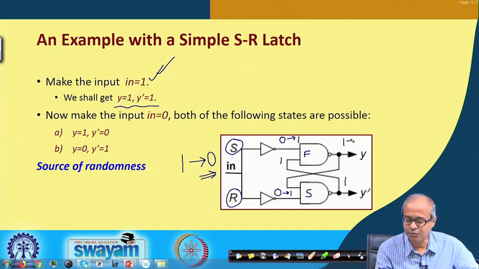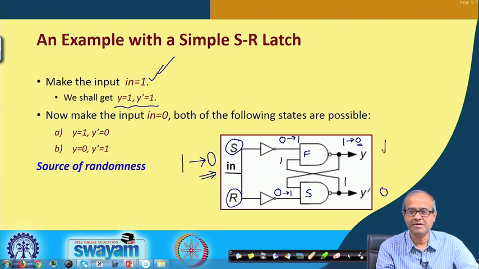So this output will change to 0 first, because this gate is faster. This gate is slower, so its output is still not 0. This 0 will be fed back, and 0 and 1 means this will remain 1. But if it were the other way around, then this would have become 0 and that would have become 1.